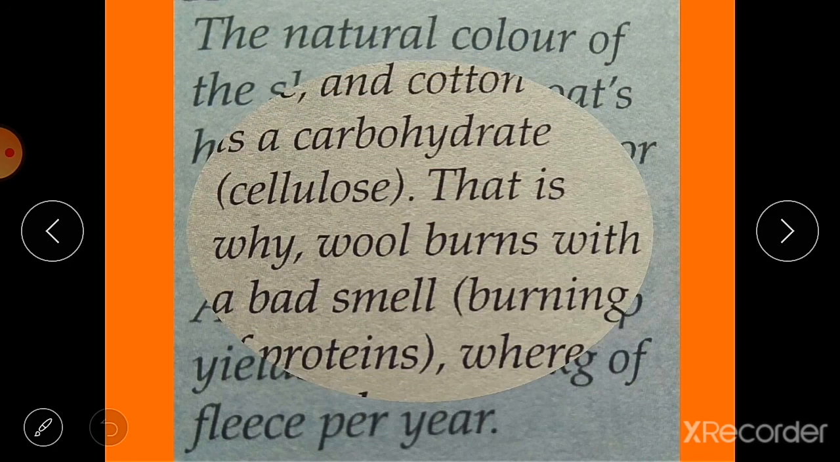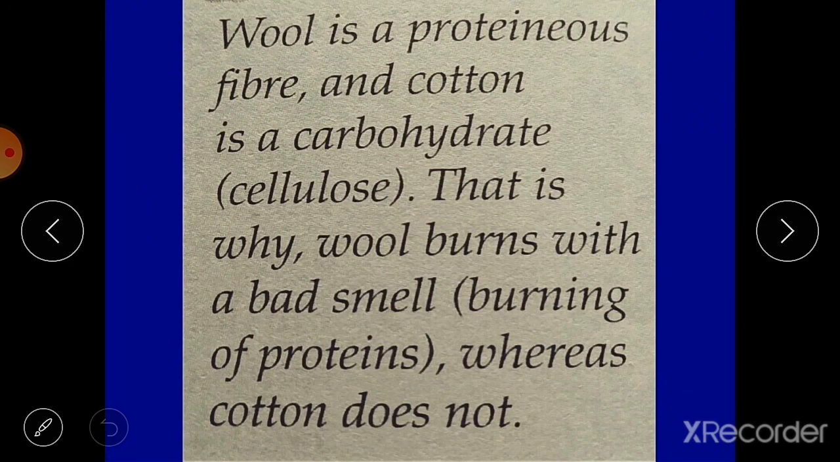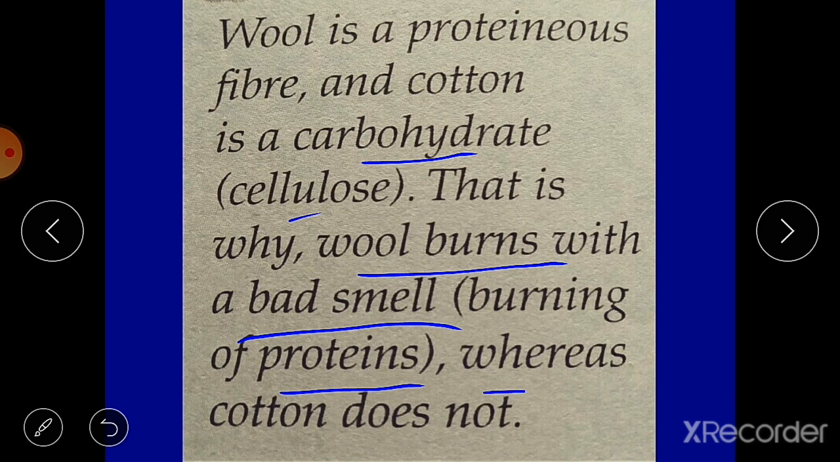Wool is a proteinous fiber and cotton is a carbohydrate, that is cellulose. We know that wool is made up of proteins and cotton is made from carbohydrate, that is cellulose. And this is the reason why wool burns with a bad smell. When we burn wool, it smells like burning of proteins, like hair. But cotton does not burn like that because it is not proteinous.